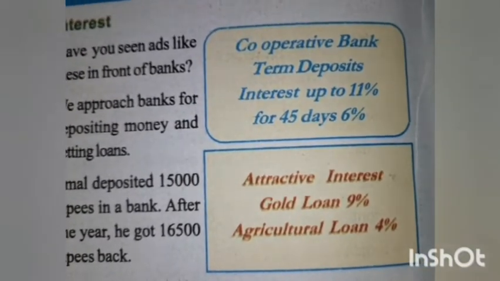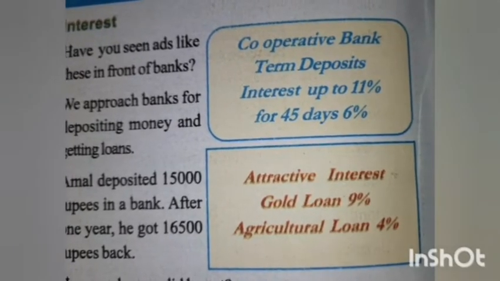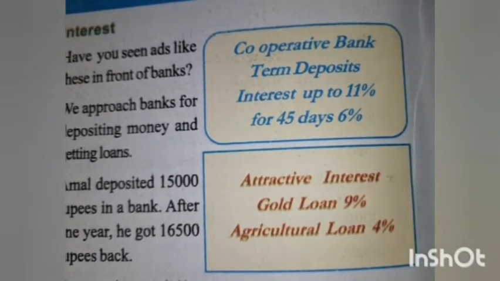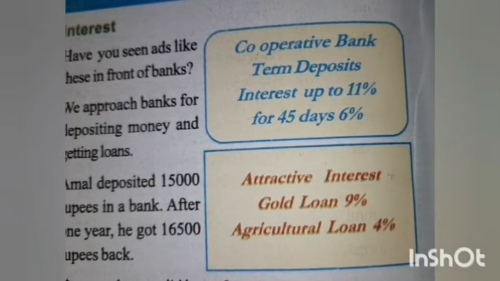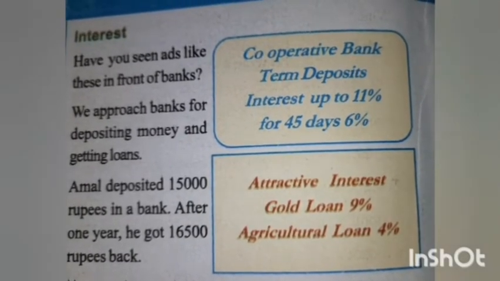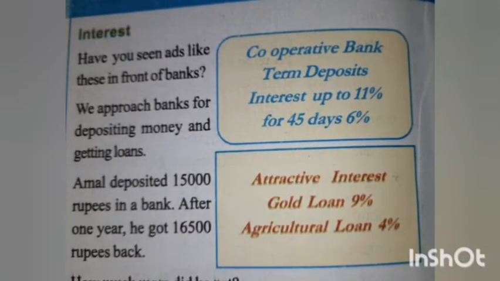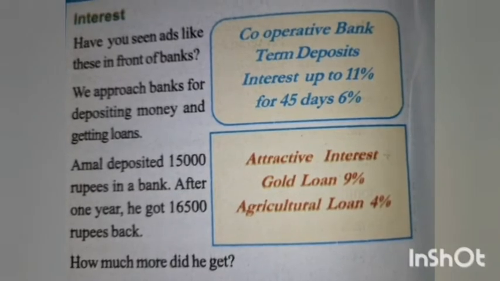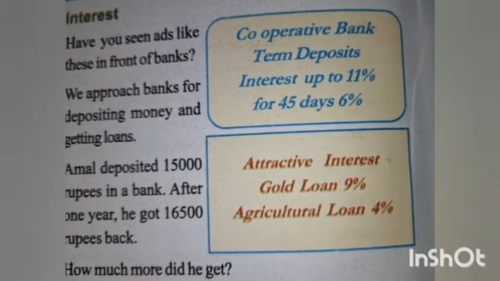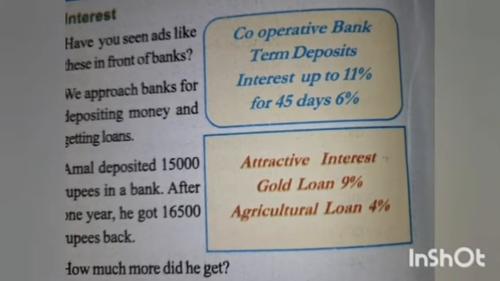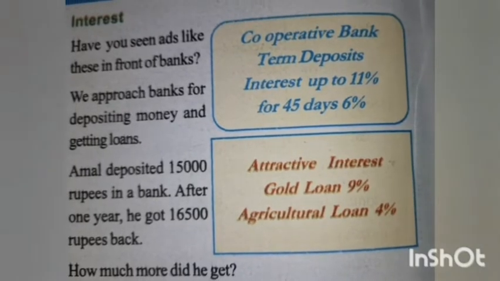So if we approach the bank, we can deposit money or we can get loans also. See one question there. Amal deposited 15,000 rupees in a bank. After 1 year, he got 16,500 rupees back. How much more did he get? He deposited 15,000. After 1 year, he got 16,500. So how much more he got?